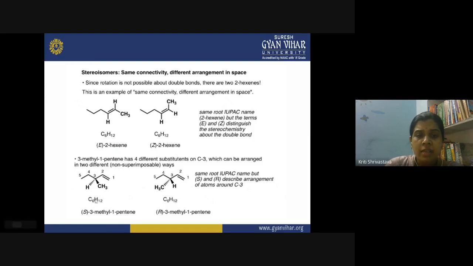Similarly, here also you have C6H12 and C6H12. The only difference is their R and S configuration, that is the wedge and hash structure of the CH3 and H. So they are two non-superimposable mirror images, and it shows the presence of stereoisomerism.